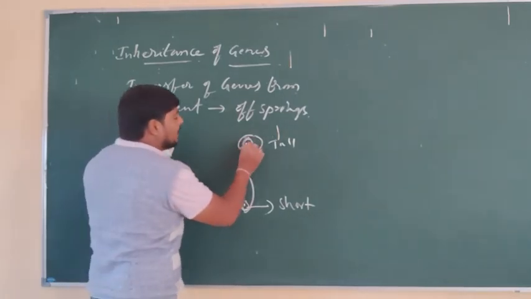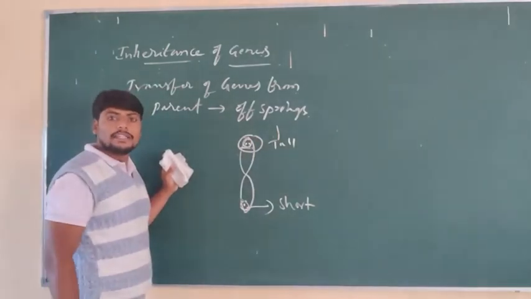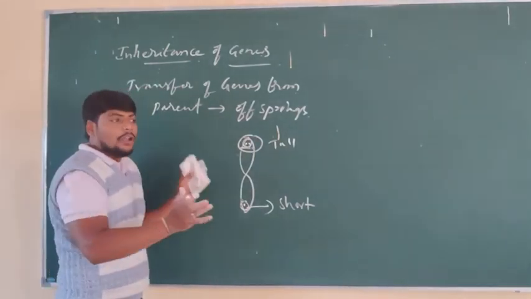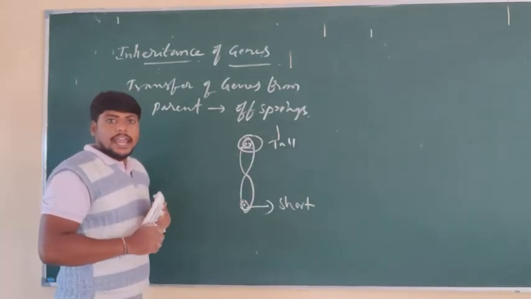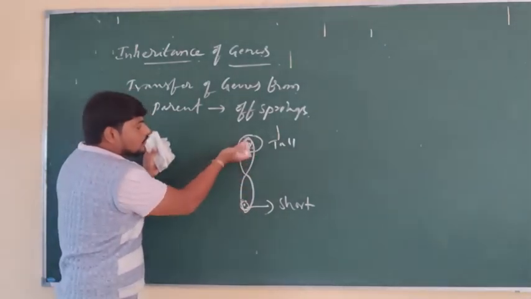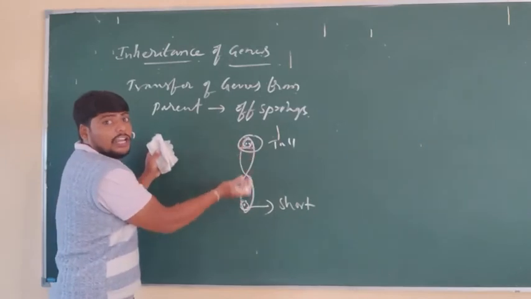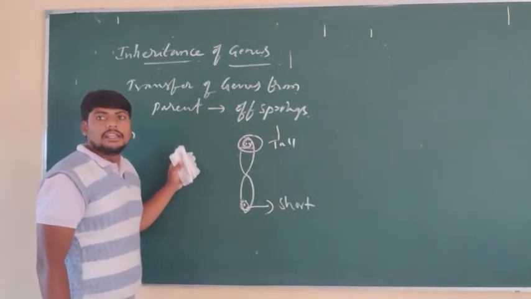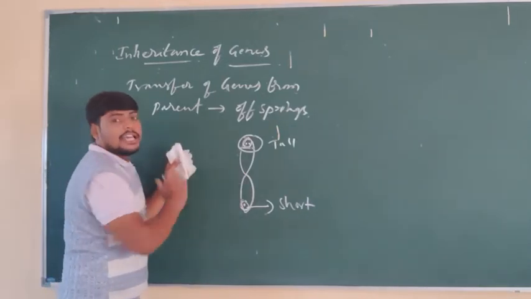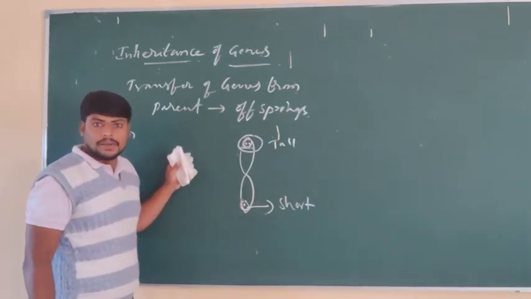If they are present alternatively, independent assortment is going to occur. These types of genes, found on different locations of the chromosome, are called linked genes. Why? Because they do not follow the independent assortment principle.